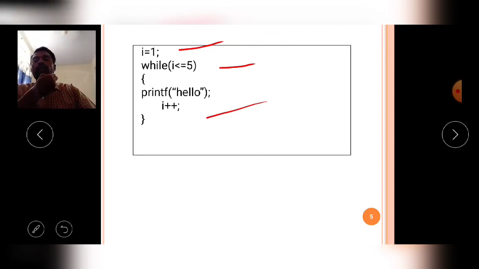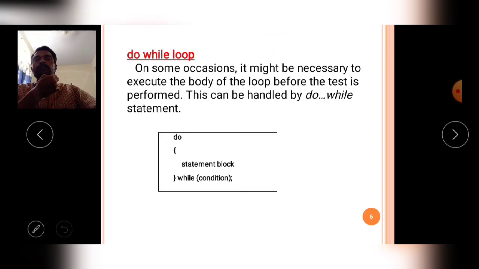Okay, so now comes the second one, the do while loop. How does it work? The do while loop works just like the while loop.